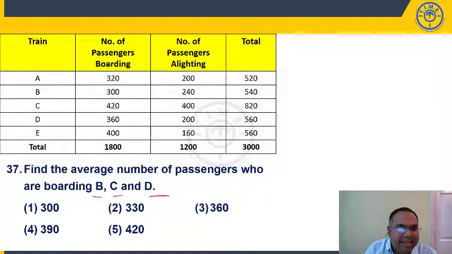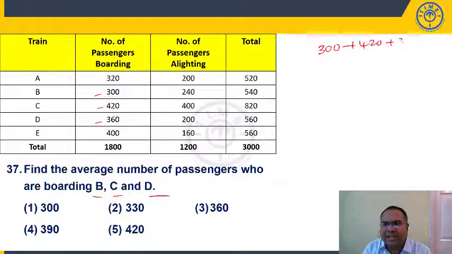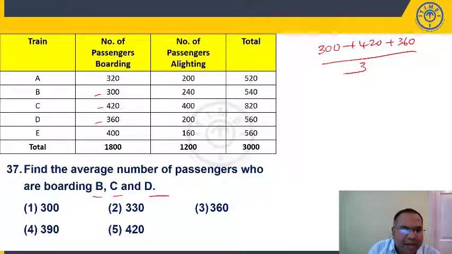Boarding in B, C, D. 300, 420, 360. Let us see. I will not use my average formula. If you want to use average formula, it will be 300 plus 420 plus 360 divided by 3. Right? I am saying, let us take average as 360. So it is 60 more, it is 60 less. So this 60 will distribute here. So average will be 360. 360 is present in third option.